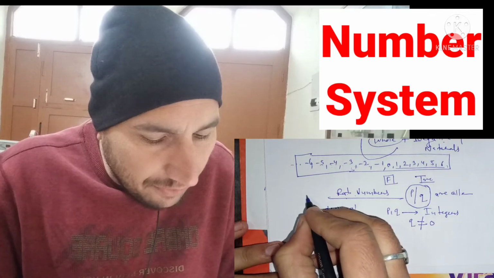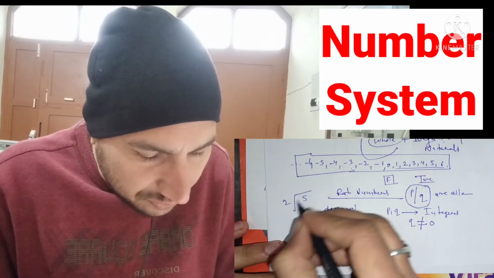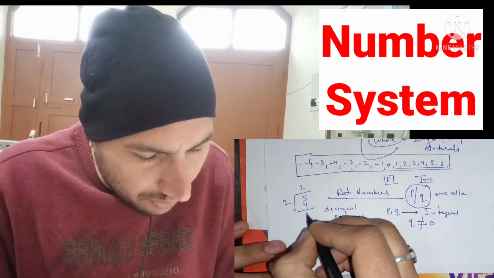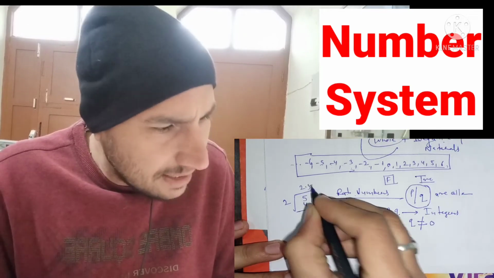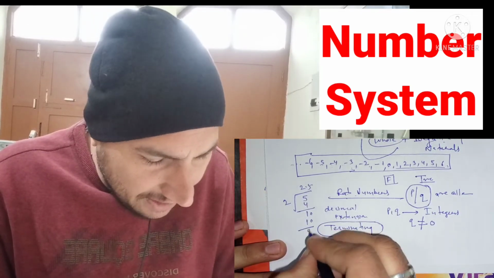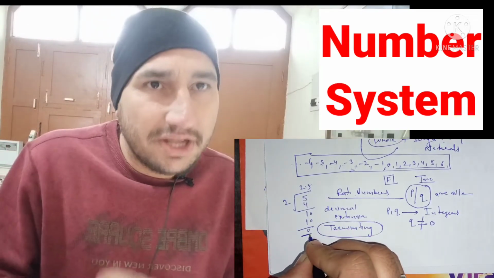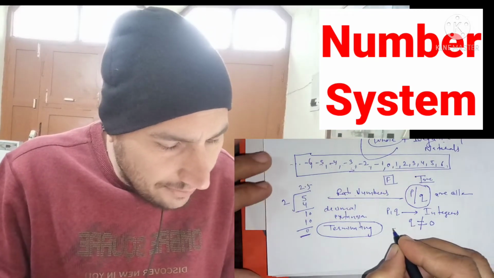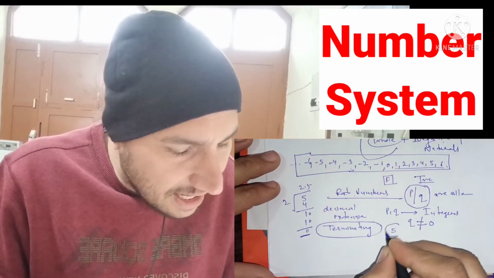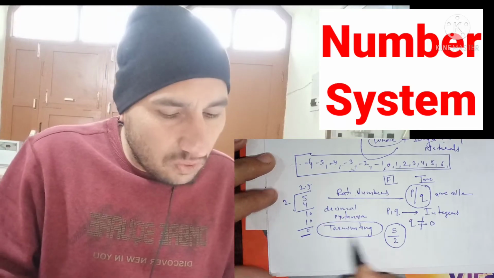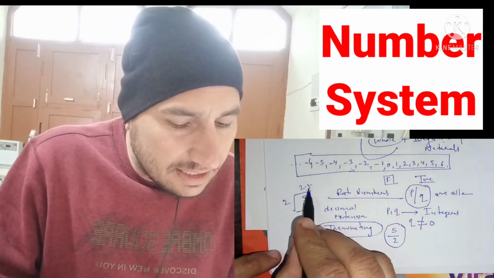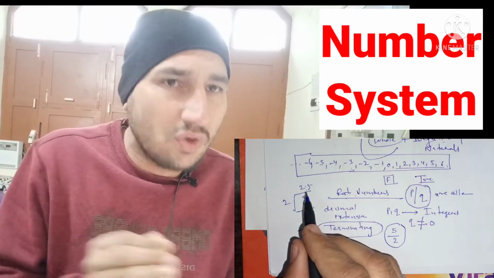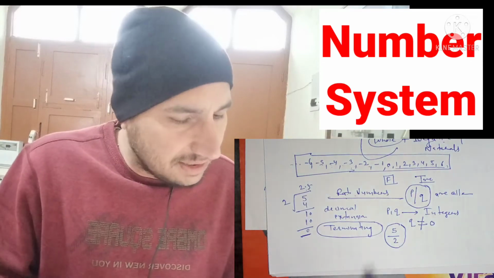If I divide 5 by 2, 2 2s are 4, 2 5s are 10, so the remainder is 0. So 5 upon 2 is a rational number because the decimal expansion is terminating. After 5 there is no digit.